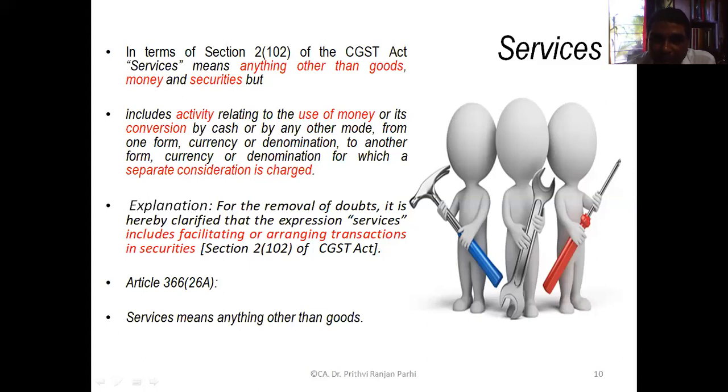Goods are excluded, money and securities are excluded. And is there anything which is specifically included in the definition of services? Money is excluded, securities are excluded, but is there anything which is included?